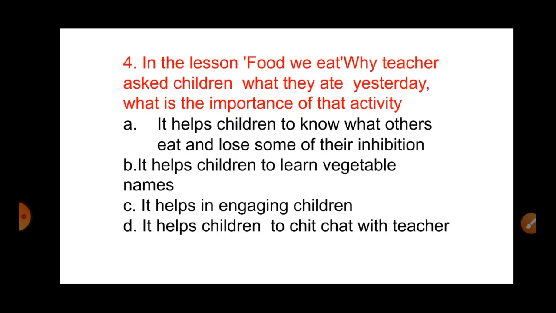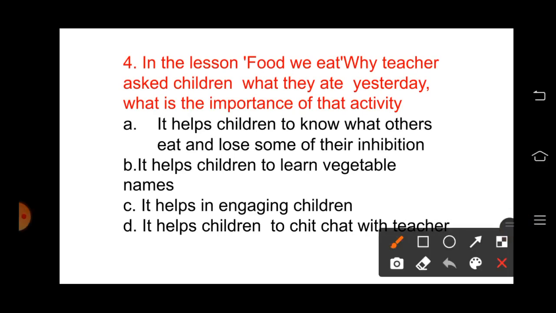It may help children to learn the vegetable names, but the intention is not to just learn the names of the vegetables. Option C, it helps in engaging children, not to just engage or to time pass or to entertain. We are not going to give activities to the children. It helps children to chit chat with the teacher. These are the negative statements. As soon as we see it, we have to cross it off. Option A is the right answer. When we discuss this type of things in the class, the children will be understanding that these are very good for our health and they may lose their inhibitions.